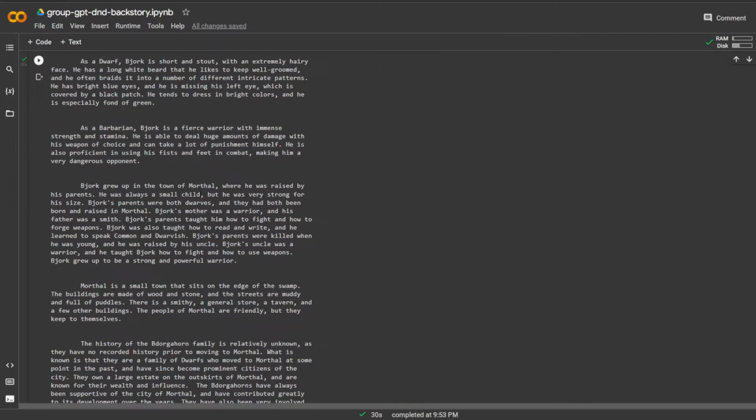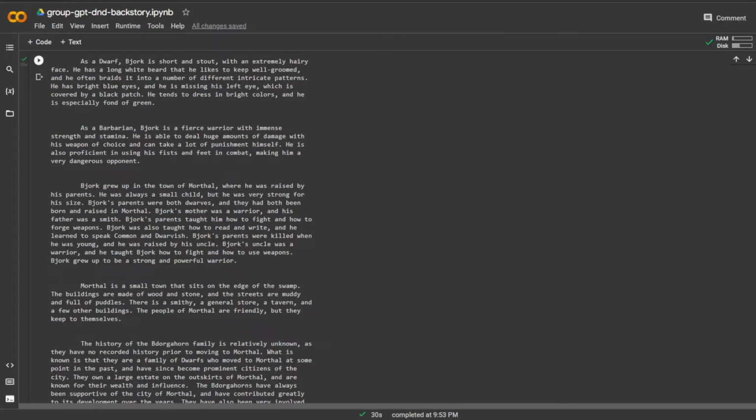He was always a small child, and he was very strong for his size. Bajork's parents were both dwarves, and they had been born and raised in Morthal. Bajork's mother was a warrior, and his father was a smith. Bajork's parents taught him how to fight and how to forge weapons. Bajork also was taught how to read and write, and he learned to speak Common and Dwarvish.